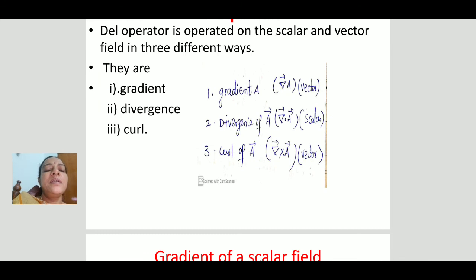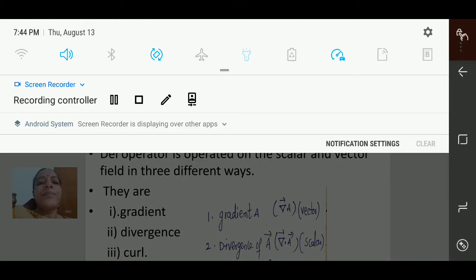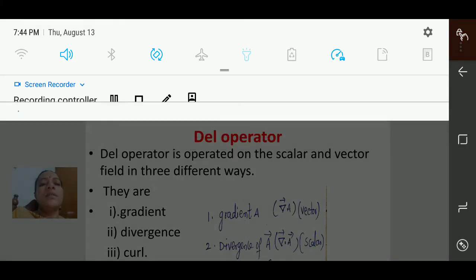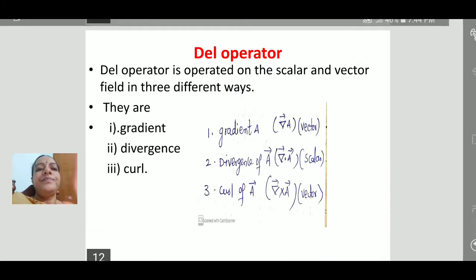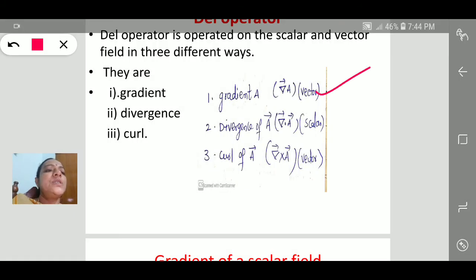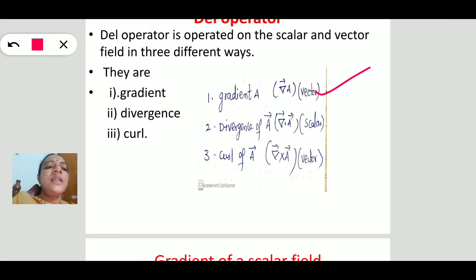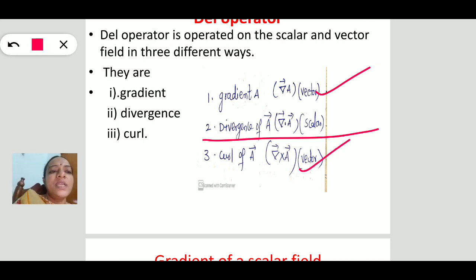Next, the del operator. If this del operator operates on a scalar, that scalar converts into a vector, which is known as a gradient. If this del operates on a vector, we can write del dot A as the divergence, and del cross A as the curl. Curl of A is a vector, divergence of a vector is a scalar, gradient of a scalar is a vector.